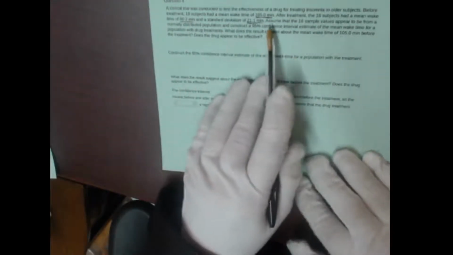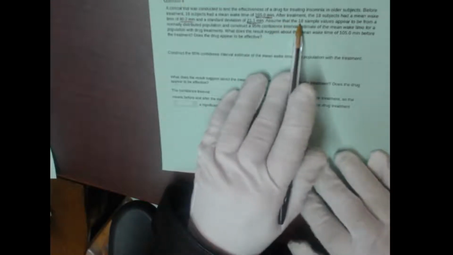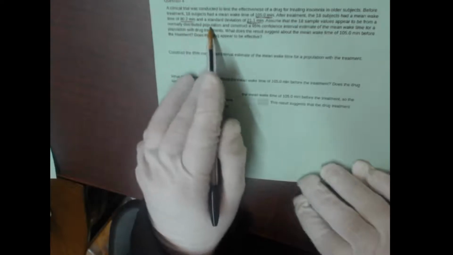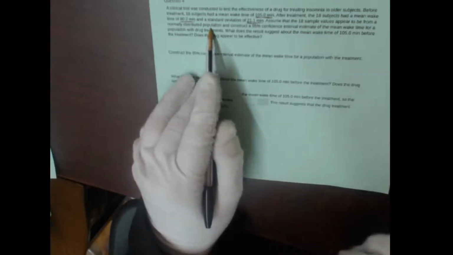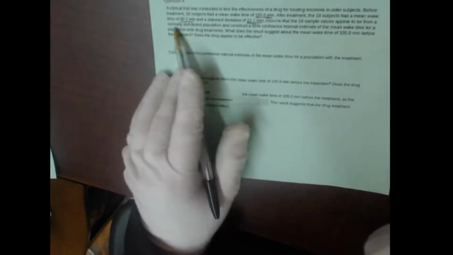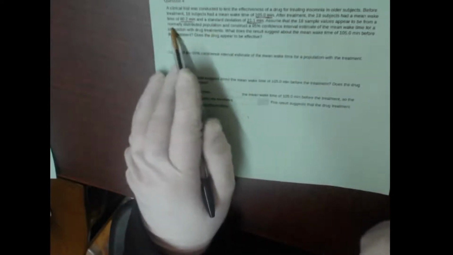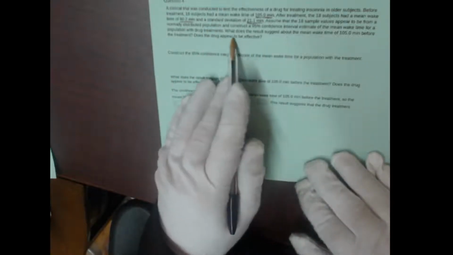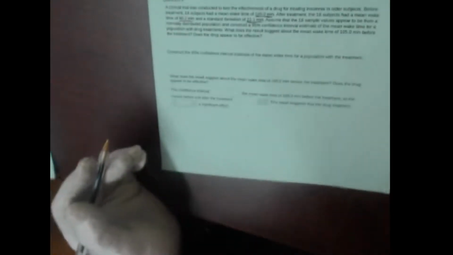Let's find out. Now, because our sample size is so low, we have to assume that it comes from a normally distributed population. So you either need more than 30 subjects in your sample or you need to pull them from a normally distributed population. Luckily, most things are normally distributed, so we're good there. Okay, let's build the confidence interval.